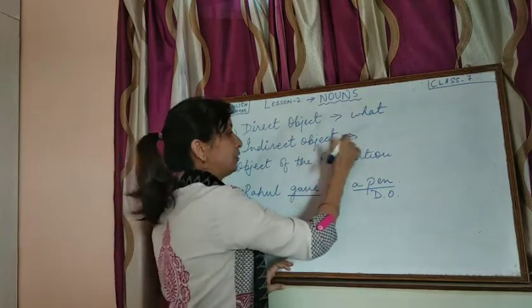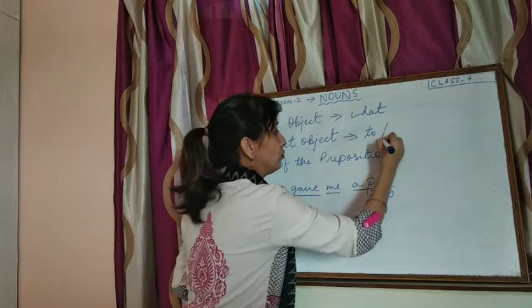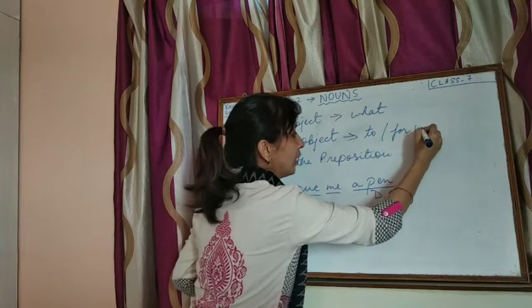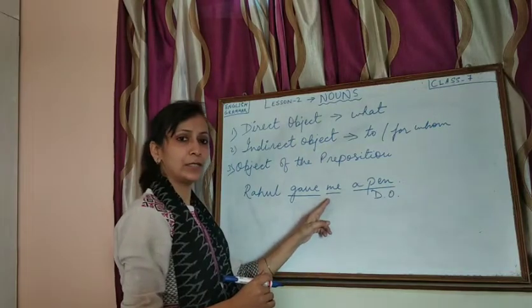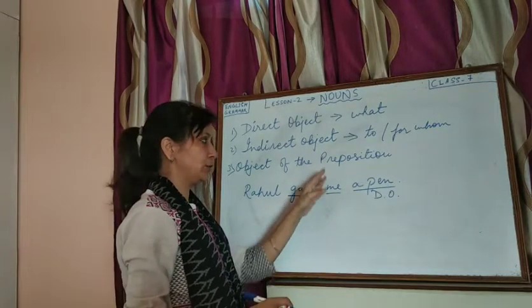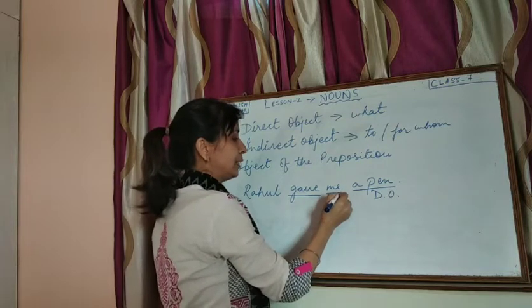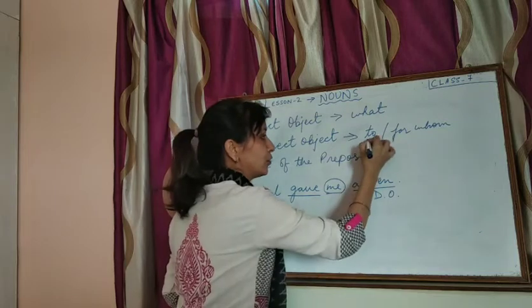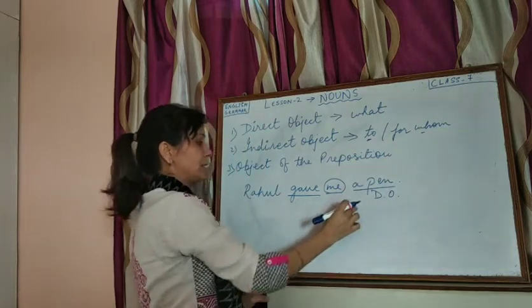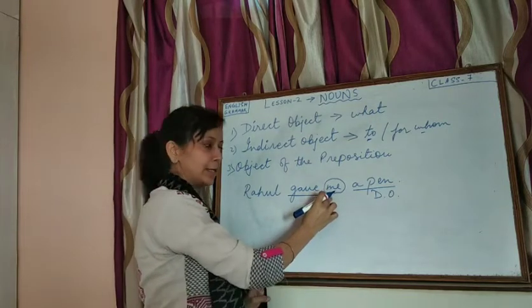Second, we have the indirect object, whose answer you get by asking to or for whom. Asking the question to or for whom, you get the answer of the indirect object. That is, me is here the indirect object, because to whom it was given, this question we get, to whom it was given: to me. So it becomes an indirect object.